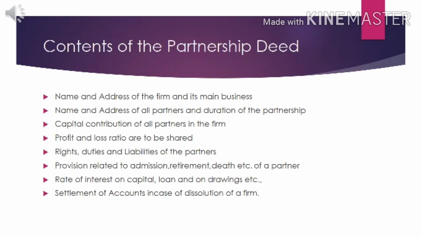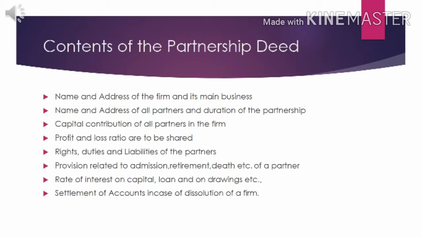Now we'll go through the contents of the partnership deed. The first contains the name and address of the firm and its main business. Partners have to clearly mention the firm's name, the official address and the main activity of their business. The second important point is that partners have to mention their names, addresses and the duration of the partnership, whether it is a short term business or whether they will carry it for a lifetime. All that they have to mention in the partnership deed.